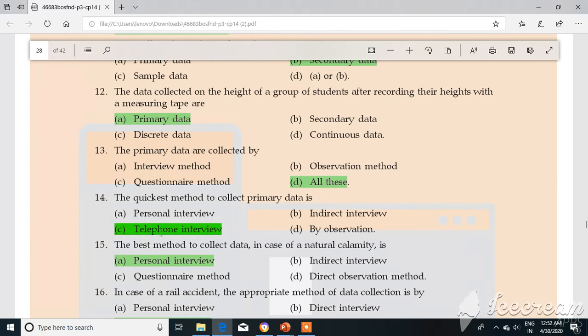But with telephone interview I can collect data from far away, from one country to another. So telephonic interview is the quickest method of collecting primary data.